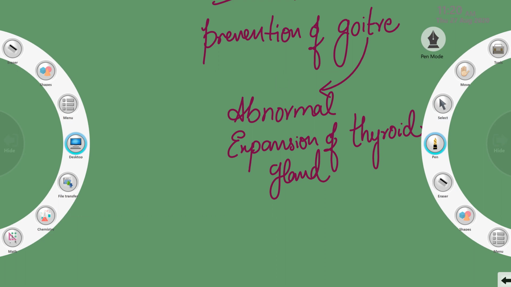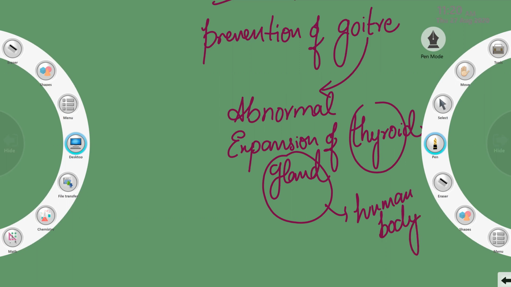Whenever there is iodine deficiency, then the human body gets a problem called goiter. Goiter means abnormal expansion of the thyroid gland. We have thyroid glands in the human body.